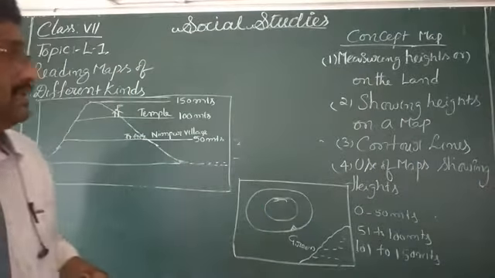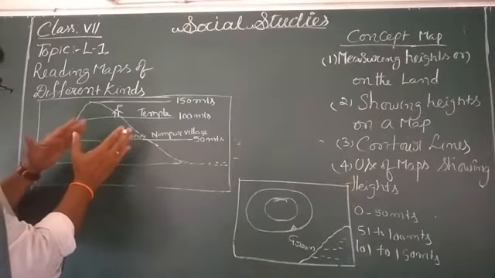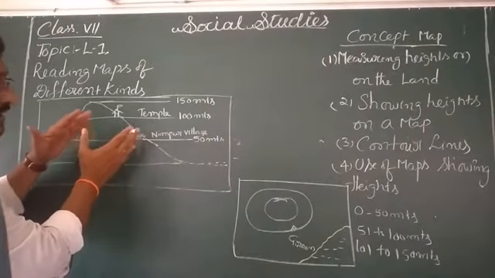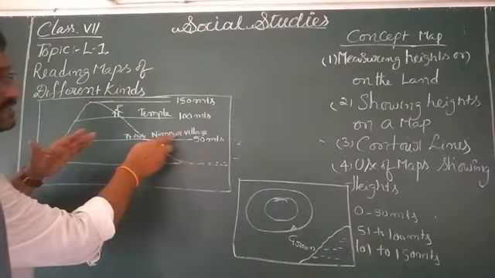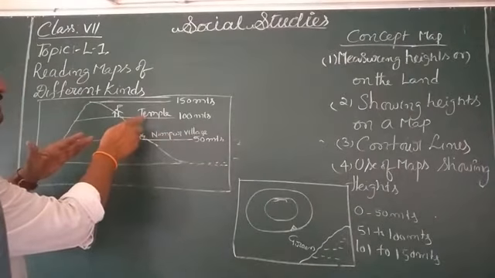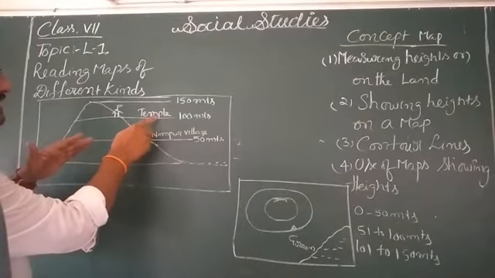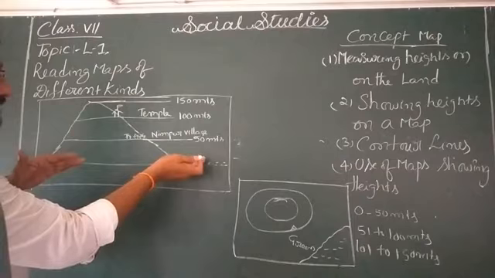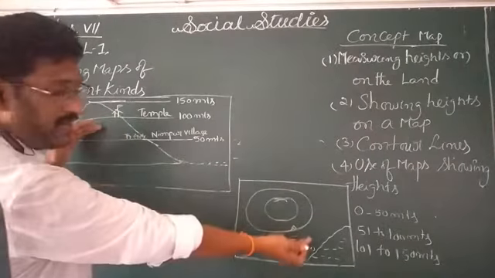Now see once, this is the picture of heights, and different measurements are given here. Neempur village existed at 50 meters height from the sea level. The temple existed at 100 meters height from the sea level. The highest peak existed at 150 meters from sea level. How are we going to show this in our map?